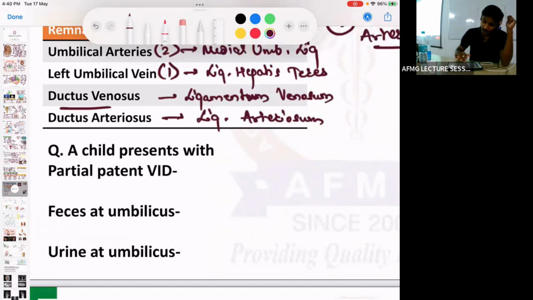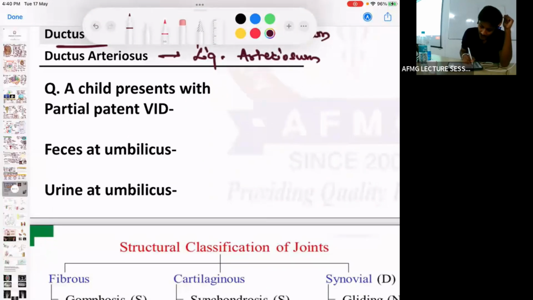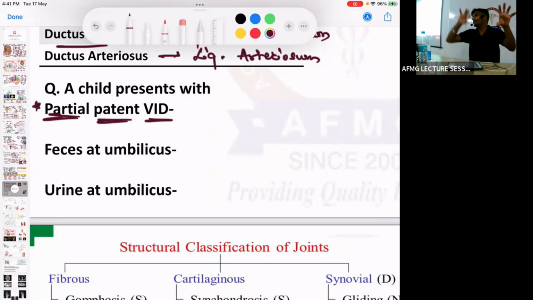Right? Important. A child presents with partial patent vitellointestinal duct. Childhood में आएगा तुम्हारे साथ, तुम्हारे पास bleeding along with stools, all of these features देखें. So as I told you, vitellointestinal duct or the omphalomesenteric duct is the abnormal connection between the midgut and the umbilicus. ठीक है, it obliterates after birth.